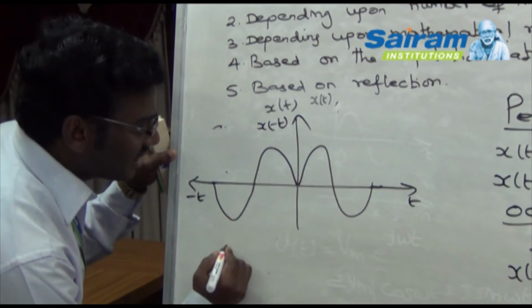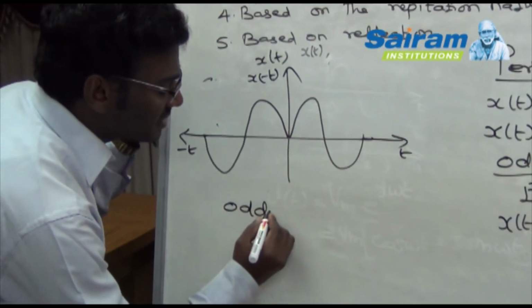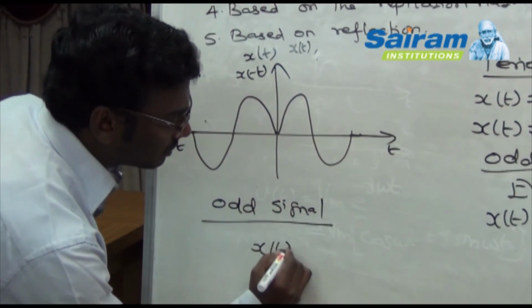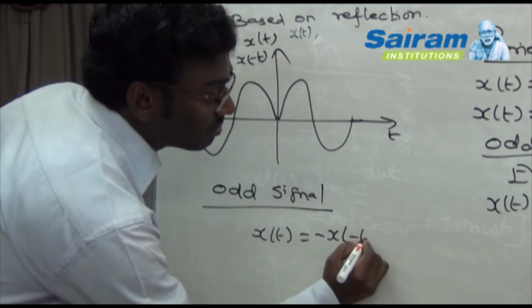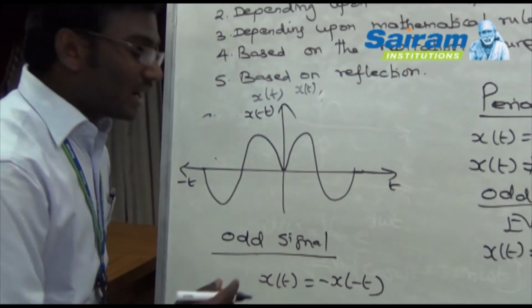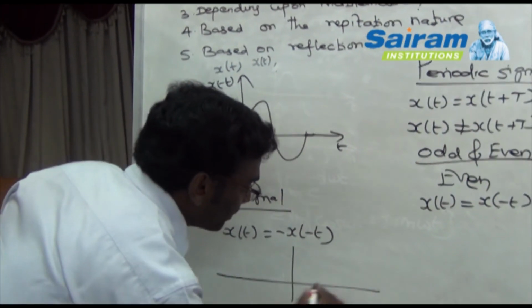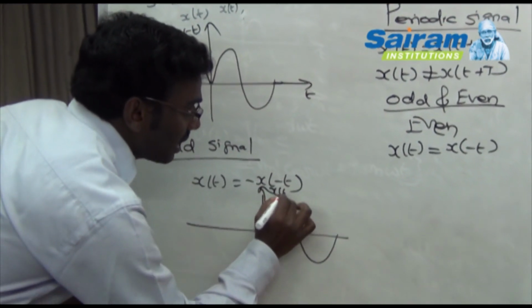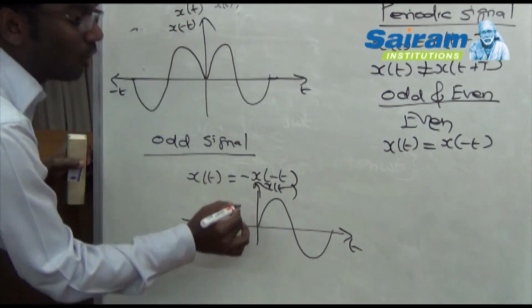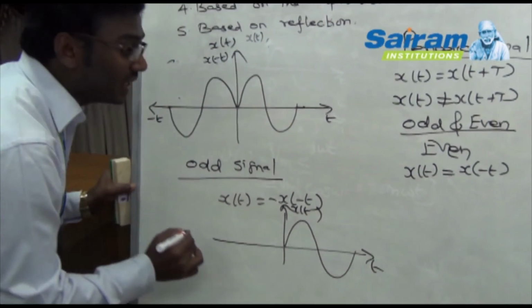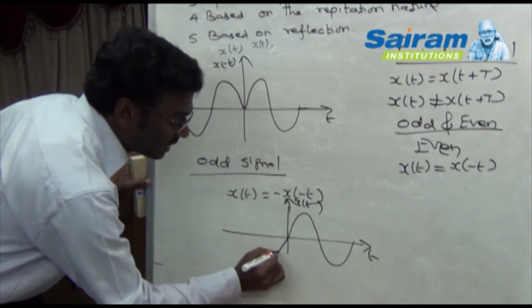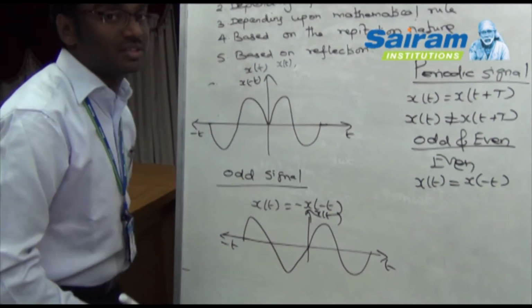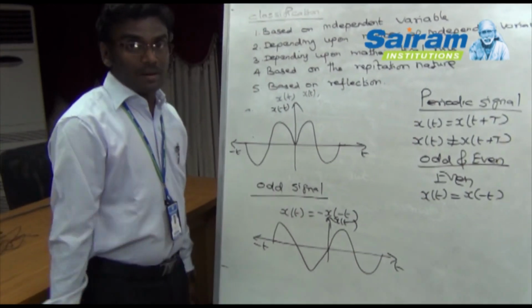Then what about the odd signal? Odd signal means if the signal function x of t is equal to minus x of minus t, then I have to draw the corresponding waveform here. This is x of t. Now we take the folding value of the original signal x of t and take the reverse. Then I will get the waveform like this. Therefore, this nature of the signal is called an odd signal.